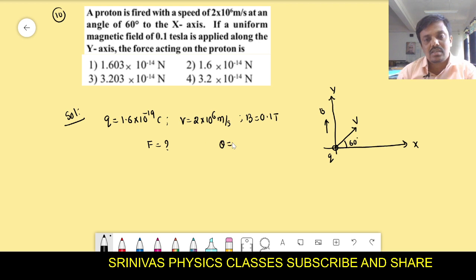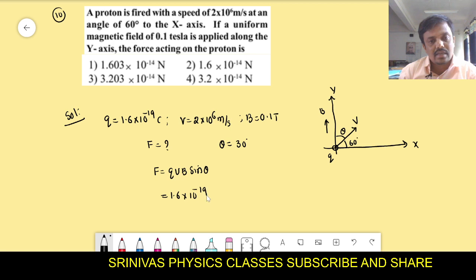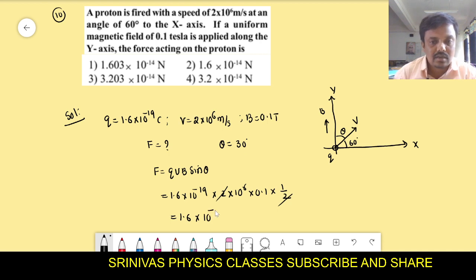Here the angle they give is 60 degree, but we require the angle between V and B only in the force formula, right? That's why it should be 30 degree, right? And the force formula is q v B sine theta, right? Substitute all values. 1.6 into 10 to the power of minus 19, v is 2 into 10 to the power of 6, B is 0.1, into sine 30, that is 1 by 2. This 2 gets cancelled, and finally we will get the answer, 1.6 into 10 to the power of minus 14 Newton. That means the second option is the right option.